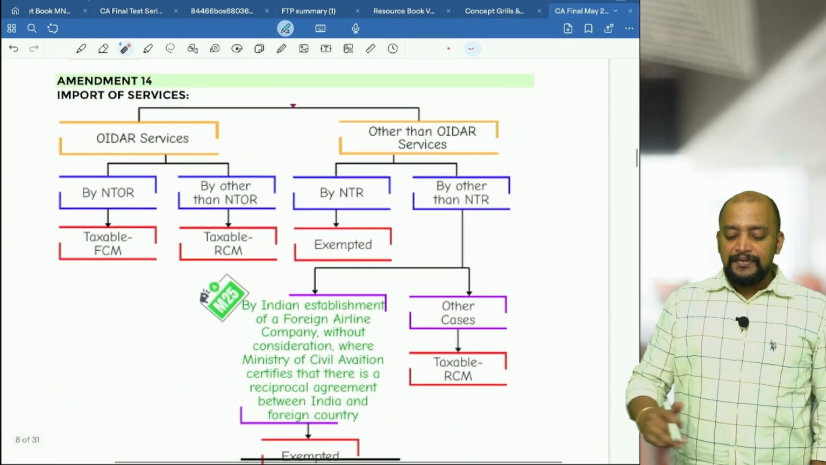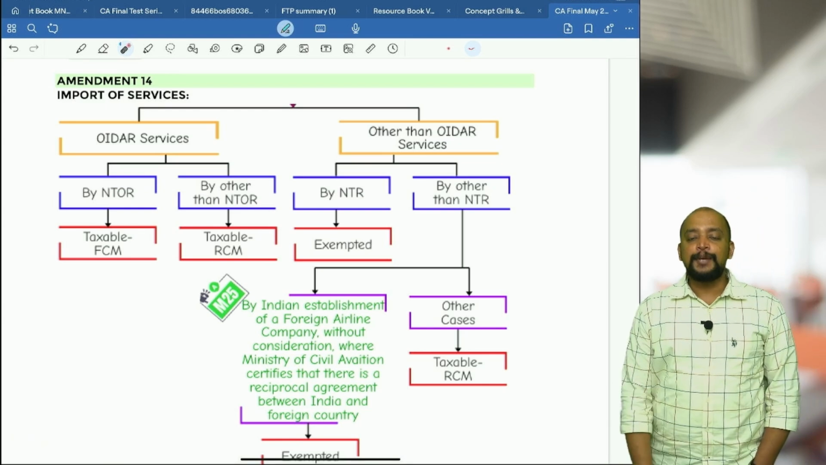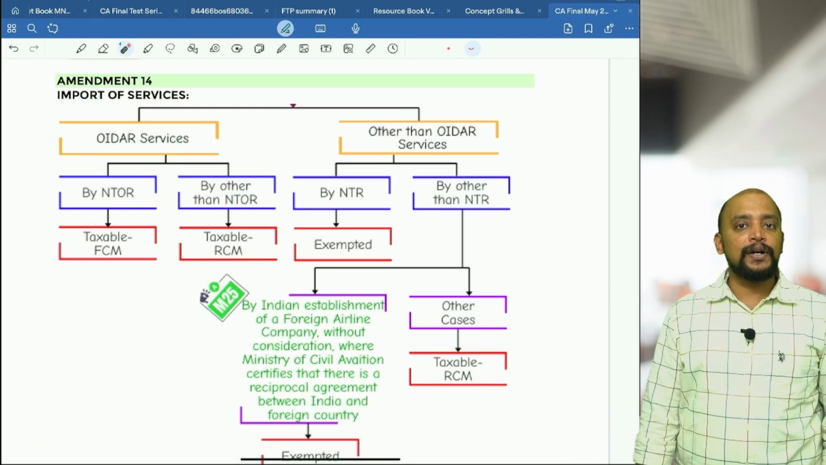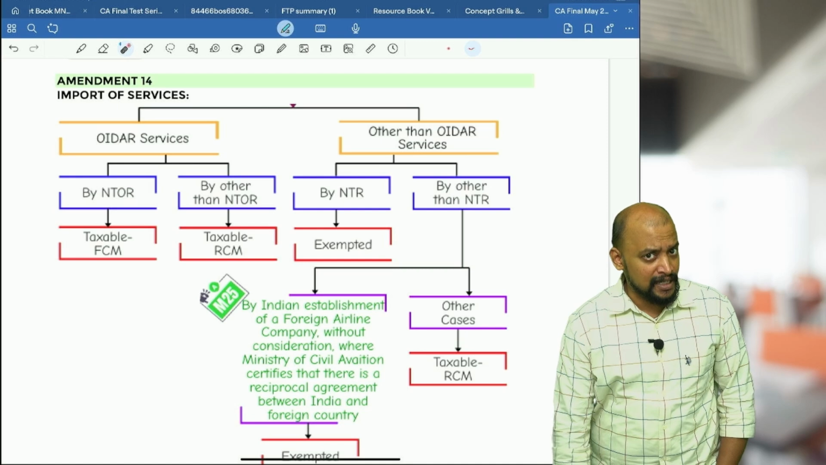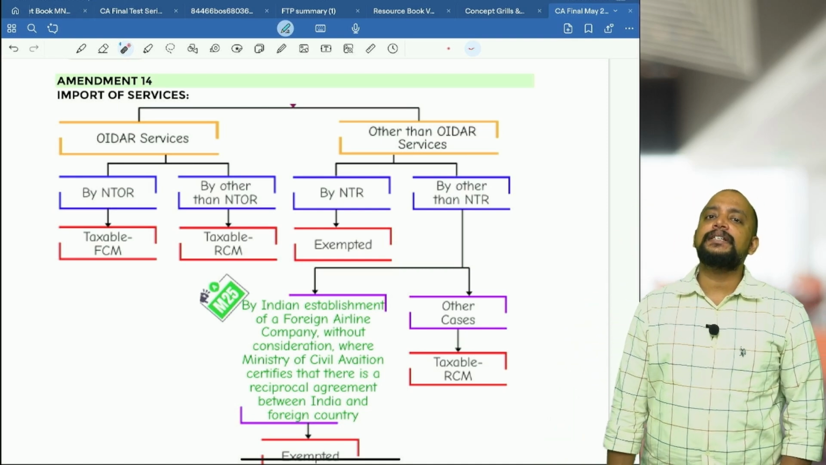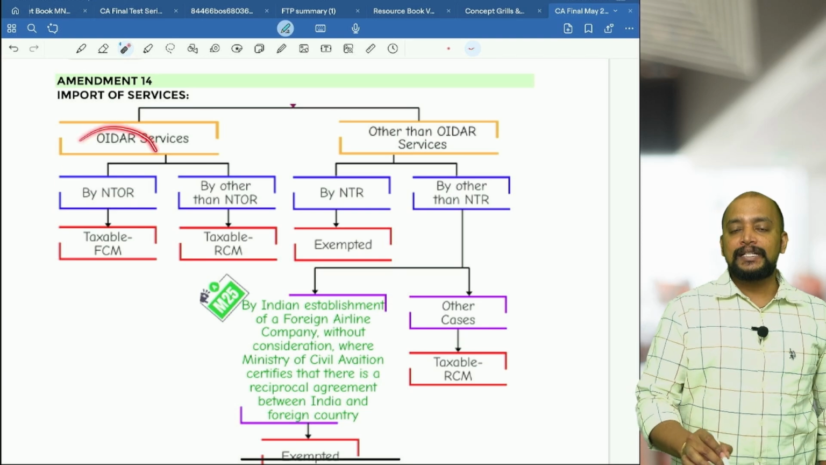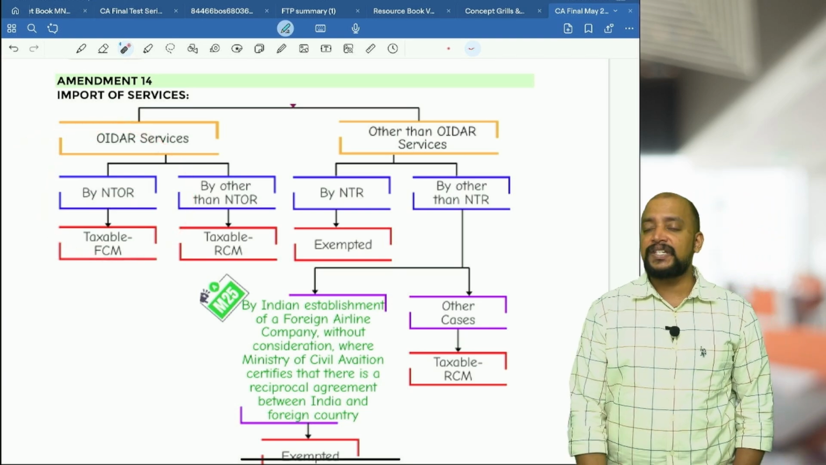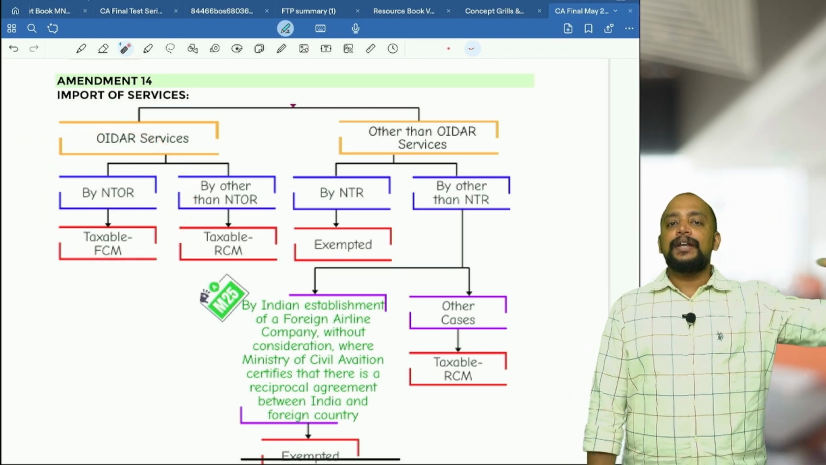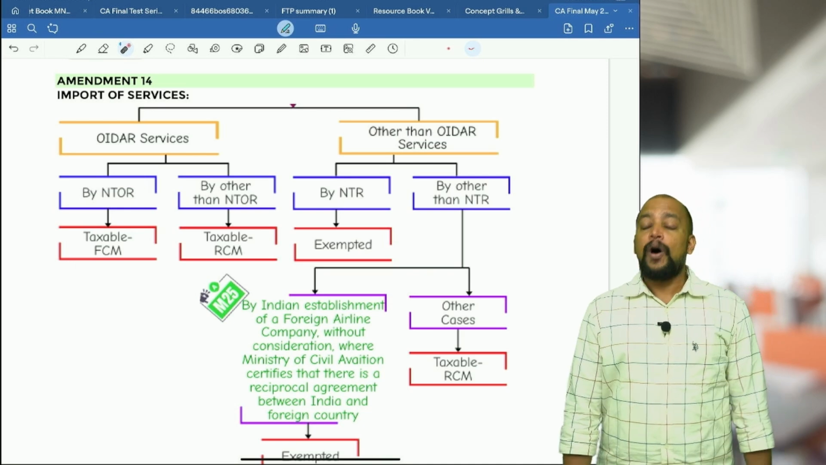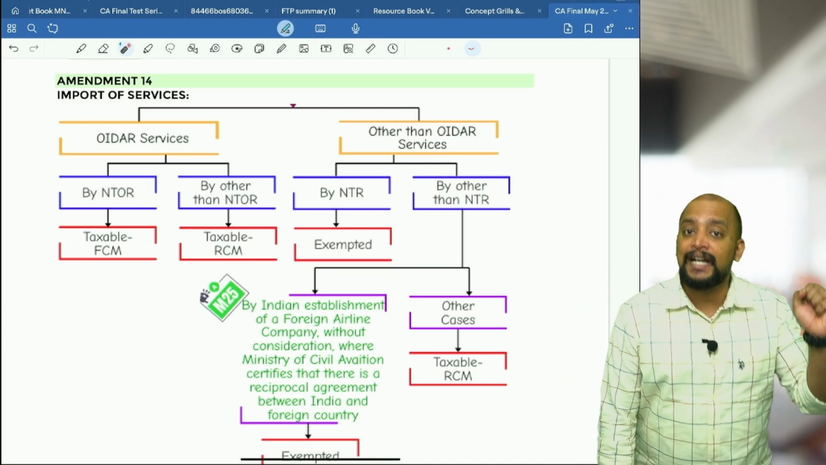Next one, when it comes to import of services, it is divided into 2: OIDR service and other than OIDR service, same classification. OIDR service means any service which is provided over internet. If it is received by a non-taxable online recipient, it is taxable under FCM. Who is a non-taxable online recipient? Any unregistered person importing services, or a registered person who is registered only for deducting TDS.